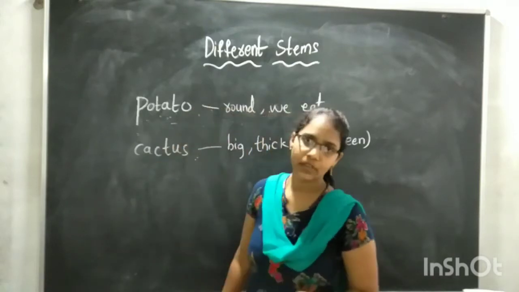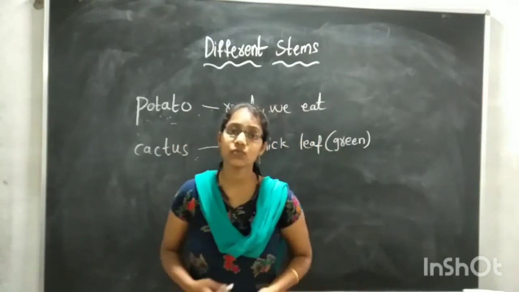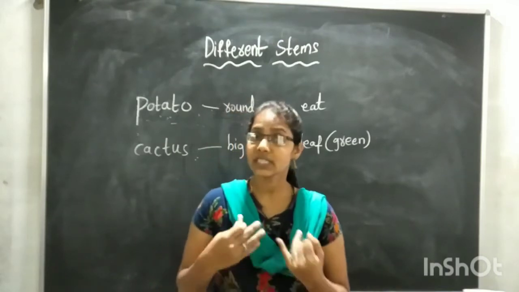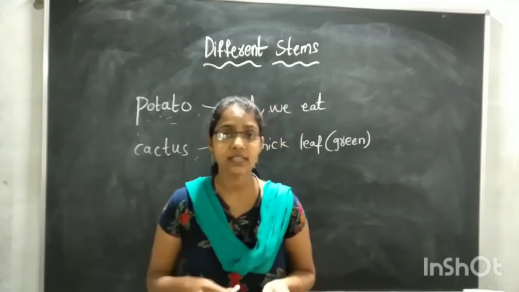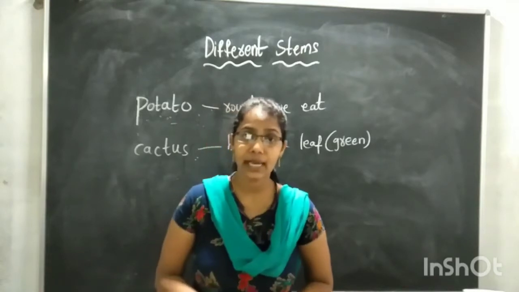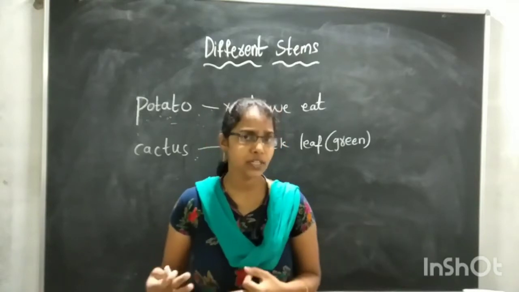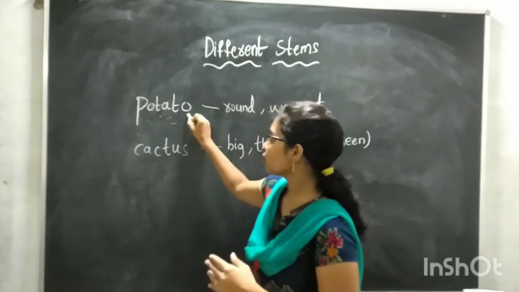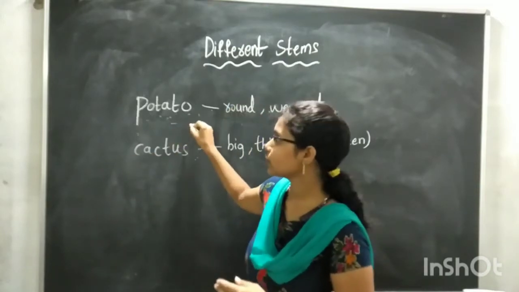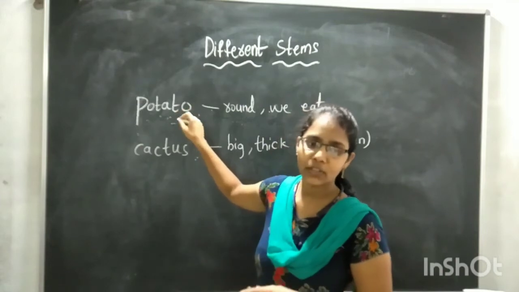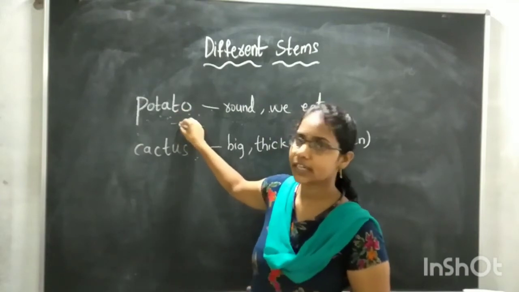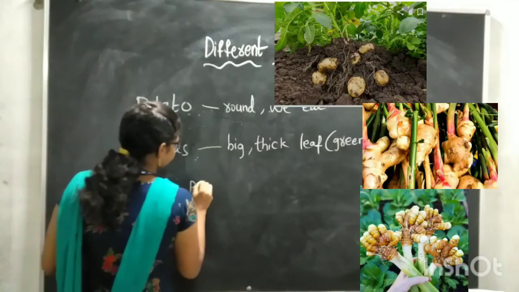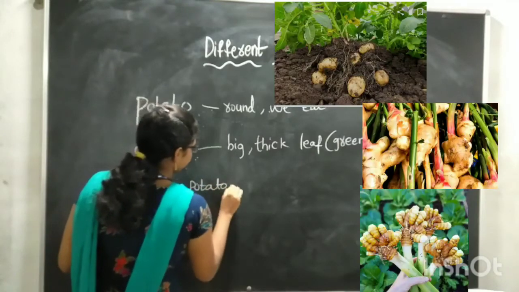They will supply water, they hold all the things, and they will store the food inside. So they do different things for the plant. That's why they are different from other plants. For example, potato, ginger and also turmeric.